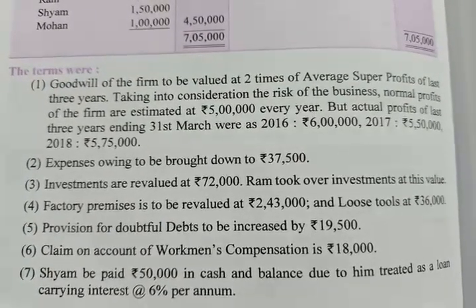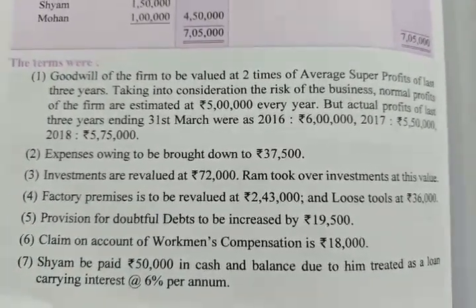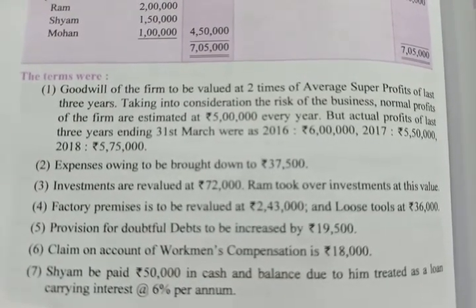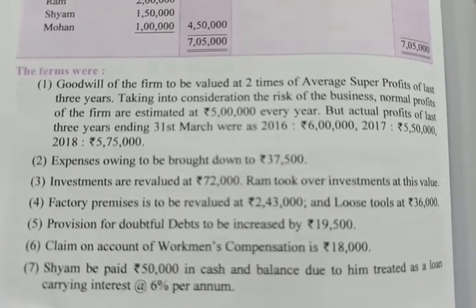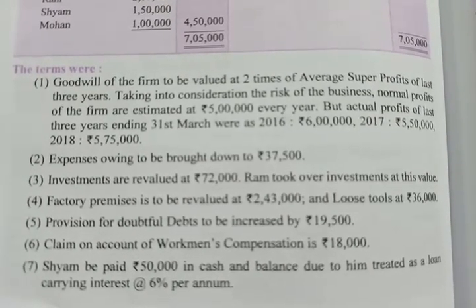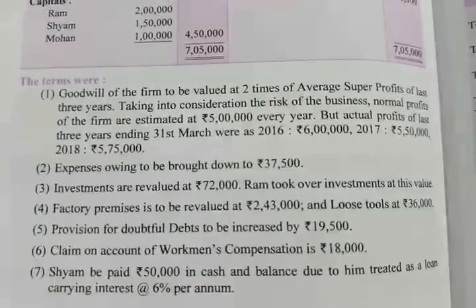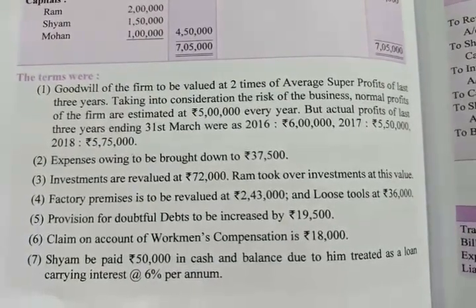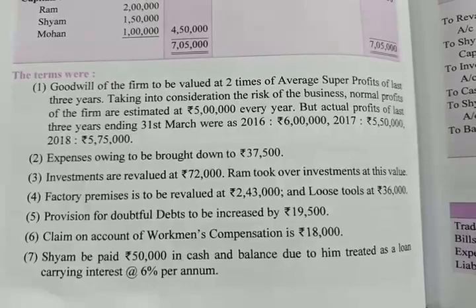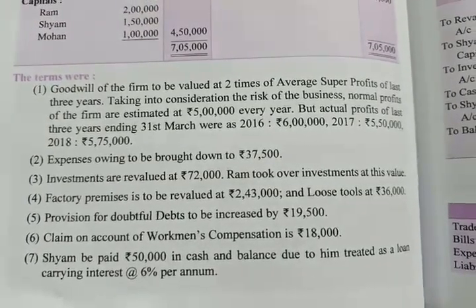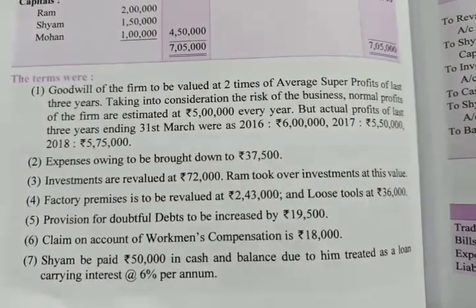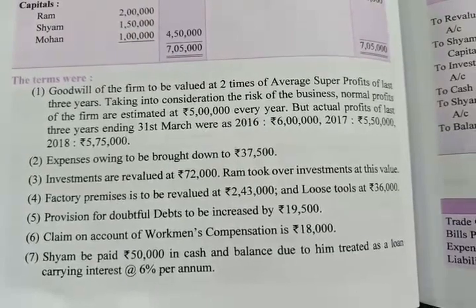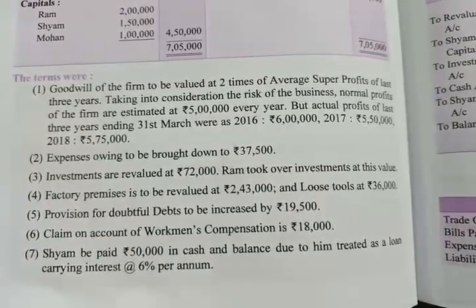Goodwill of the firm is to be valued at 2 times the average super profit. It means in this problem we have to calculate goodwill from given information using super profit method. Second adjustment, expenses owing to be brought down to rupees 37,500. Expenses owing means outstanding expenses. In third adjustment they told us that investment was revalued and Ram took over the investment at the revalued amount.